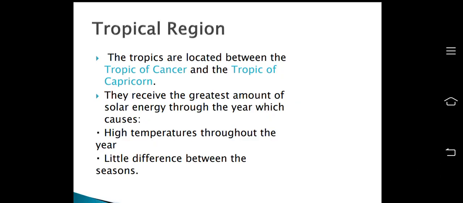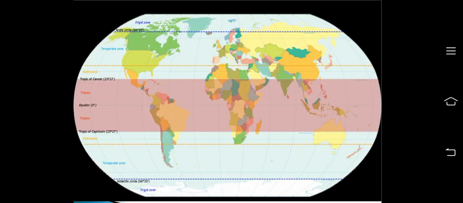Now the tropical region. The tropics are located between the Tropic of Cancer and the Tropic of Capricorn, and they receive the greatest amount of solar energy through the year, which causes high temperatures throughout the year and little difference between the seasons. As you can see here, between the equator and above the equator there are tropics. Tropic of Cancer, then below it is the Tropic of Capricorn. Then temperate zones, and then the frigid zones.